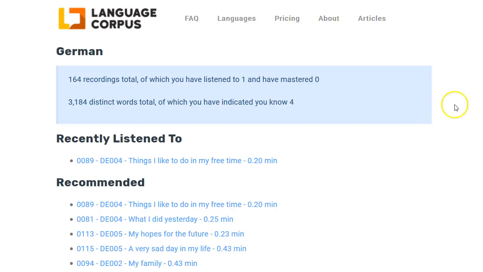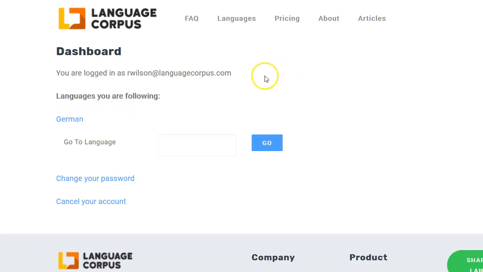So I'm going through, I'm listening to recordings, I'm getting comprehensible input. Our recommendation engine, as it learns more about what you know, will guide you toward the recordings that make the most sense for you to get you that comprehensible input that you'll need to most excel in learning German. You do that over and over, just growing your listening comprehension, and your overall German. I'm going to go back to the dashboard for a second.